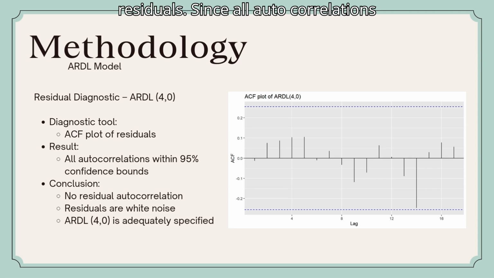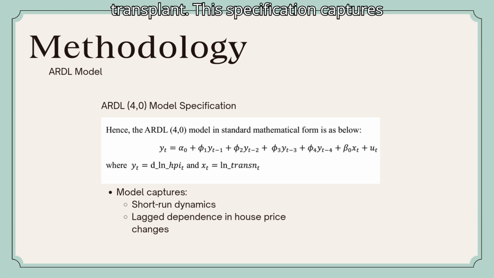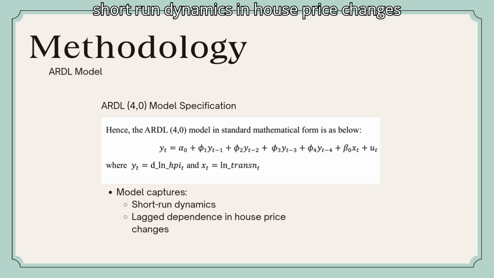Since all autocorrelations lie within the 95% confidence bounds, there is no evidence of serial correlation, confirming that the selected lag structure is sufficient. The selected ARDL(4,0) model includes 4 lags of the dependent variable and a contemporaneous effect of ln trans n. This specification captures short-run dynamics in house price changes.